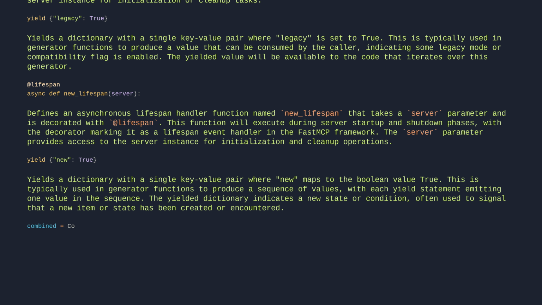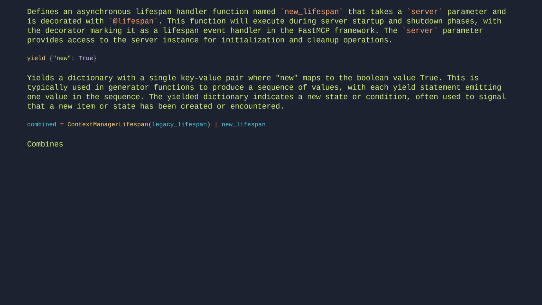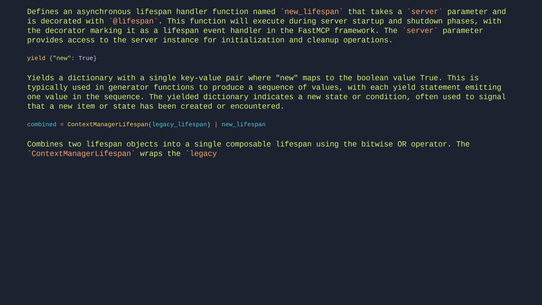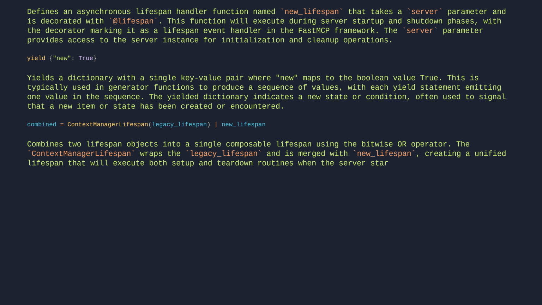combined = ContextManagerLifespan(legacy_lifespan) | new_lifespan. Combines two lifespan objects into a single composable lifespan using the bitwise OR operator. The ContextManagerLifespan wraps the legacy lifespan and is merged with new_lifespan, creating a unified lifespan that will execute both setup and teardown routines when the server starts and stops. The resulting combined lifespan will run all initialization and cleanup code from both lifespans in sequence.